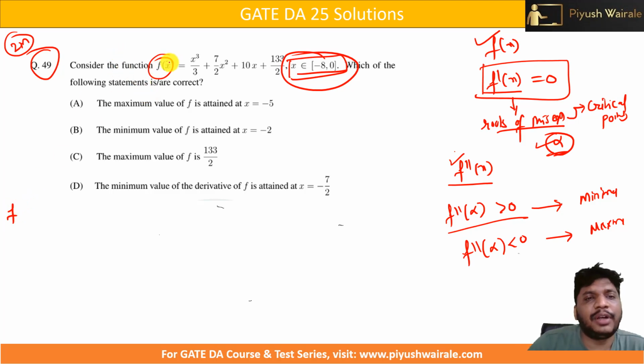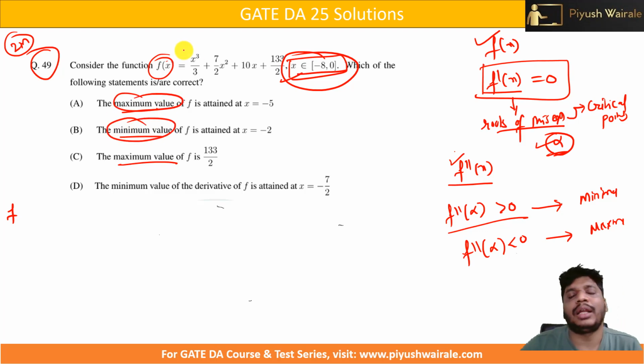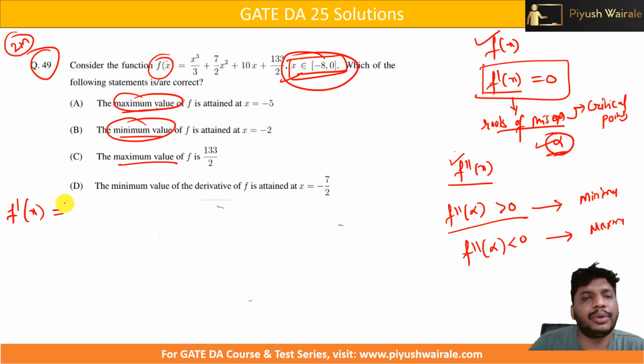So f of x is given to us as x cubed by 3 plus 7 by 2 x square plus 10x, right, plus 133 divided by 2, and the range is given to us. Which of the following statements are correct? So we are interested in finding the maximum or minimum value of f of x. The same process we need to follow. First, take the first derivative, so differentiate f of x with respect to x. So what are we going to get?